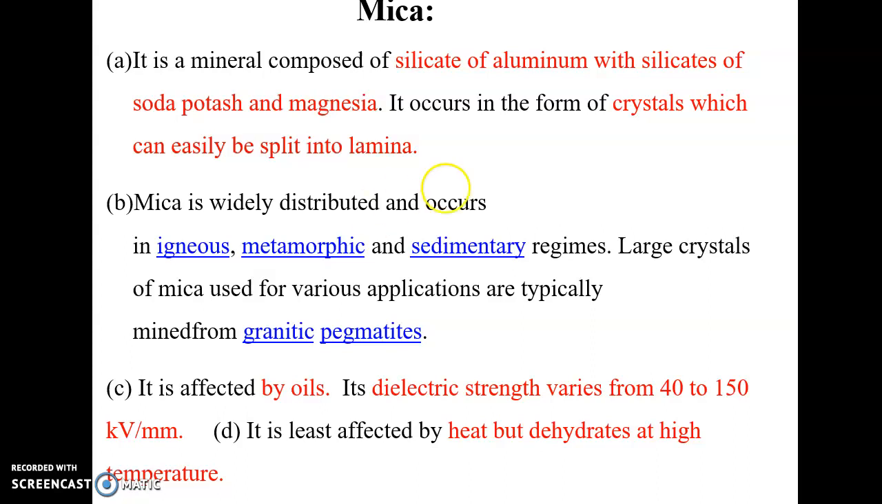Now we shall move on to mica. It is a mineral composed of silicate of aluminium with silicates of soda, potash, and magnesia. It occurs in the form of crystals which can easily be split into lamina. Mica is widely distributed and occurs in igneous, metamorphic, and sedimentary regimes. Large crystals of mica used for various applications are typically mined from granitic pegmatites. It is affected by oils and has a dielectric strength varying from 40 to 150 kV per millimeter. It is least affected by heat but dehydrates at high temperature.